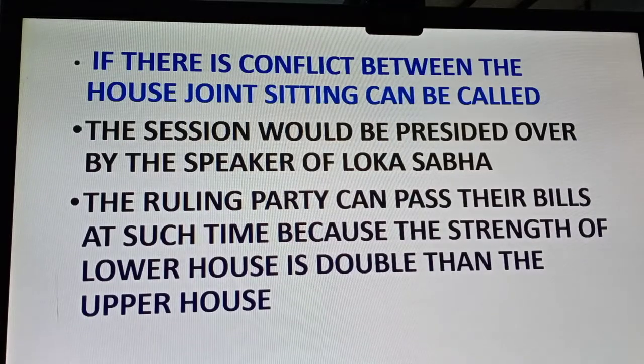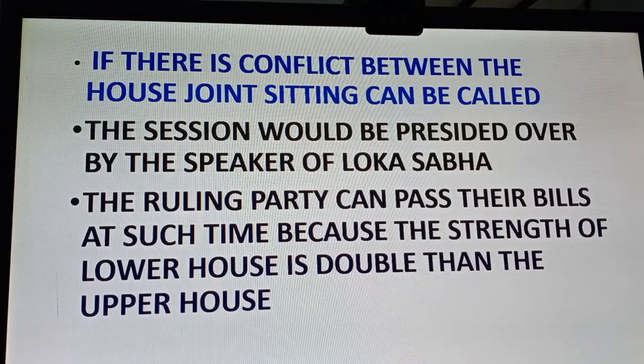As I told you, regarding passing of a bill, if there is a conflict between Rajya Sabha and Lok Sabha, both being MPs, in financial matters Rajya Sabha has no responsibilities. It cannot do anything. At maximum, it can keep a bill passed by Lok Sabha for 14 days under its control. After 14 days, the bill will be declared as passed by both houses and go to the president for signature. That is on financial matters. But on all other things, both the houses have equal powers.